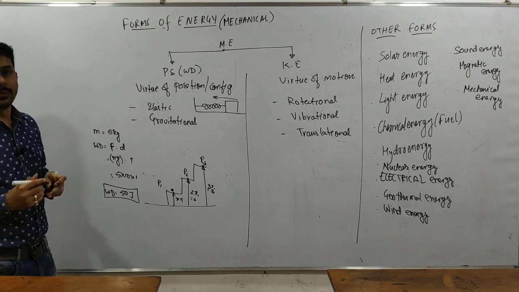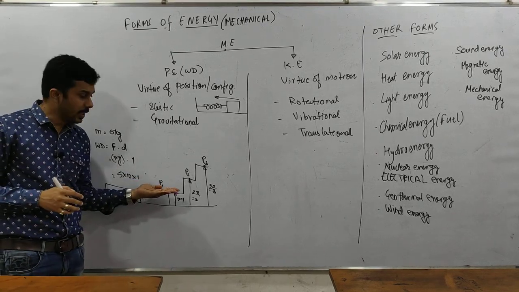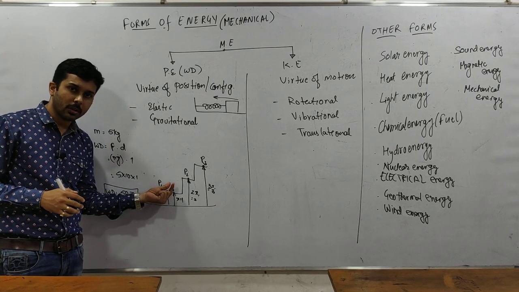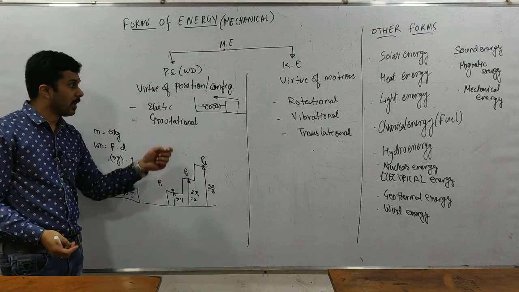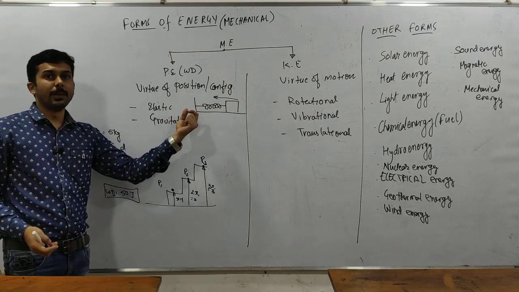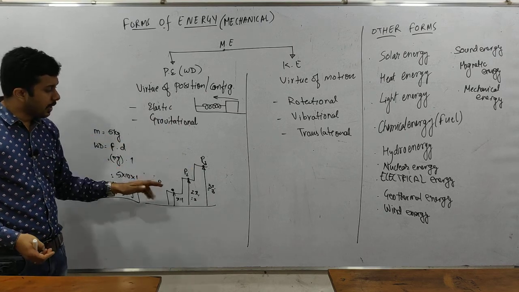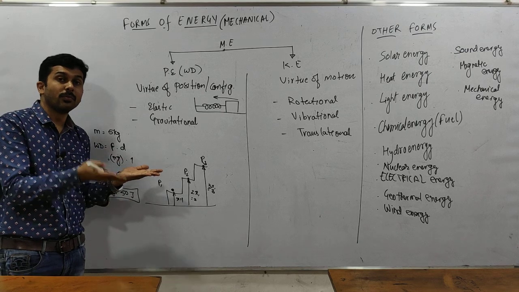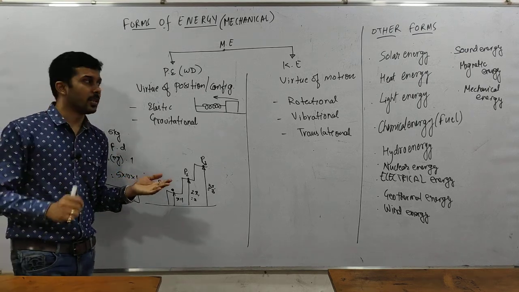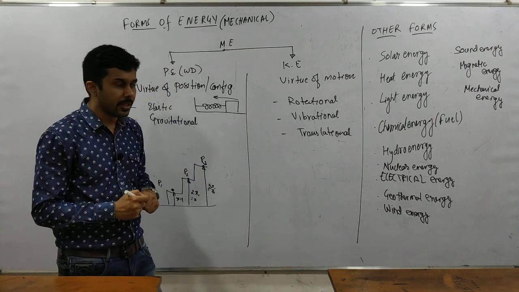इफ यू ऑब्जर्व केयरफुली, मैंने अपने एग्जाम्पल में बताते बताते आपको ये भी बताया दैट व्हेन आई रिलीज द ब्लॉक, इट गोज डाउन and acquires some velocity. When I release the spring, it pushes the block and the block acquires some velocity. Do you realize in both the cases the stored energy was released in the form of motion? That motion energy is called kinetic energy.